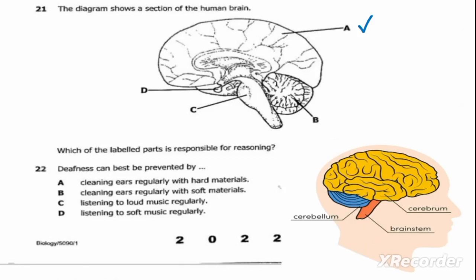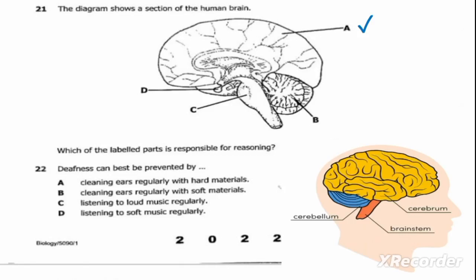The first step here is to understand deafness. What is deafness? Deafness is the inability to hear. So how can we prevent deafness?